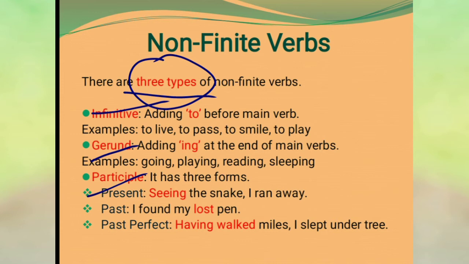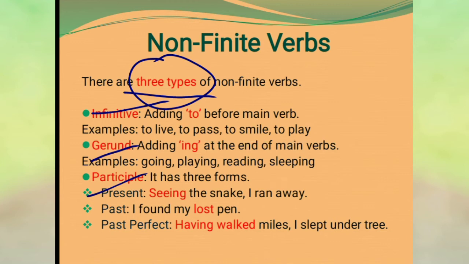In infinitive, adding to before the main verb makes it infinitive. For example, you can see: to live, to pass, to smile, to play.